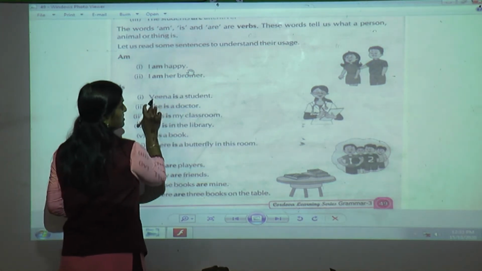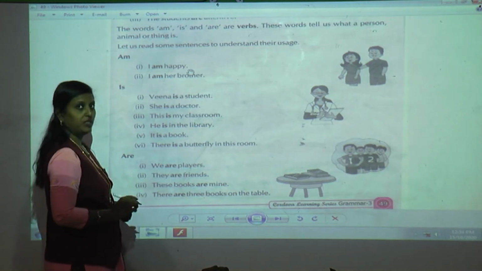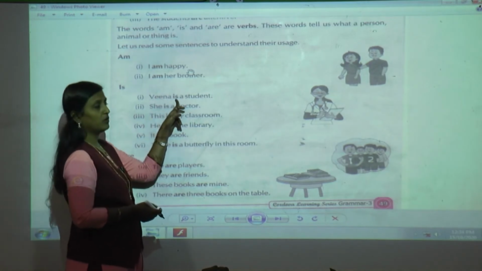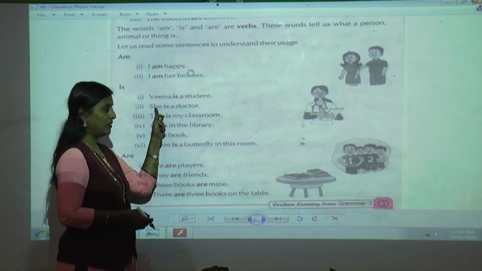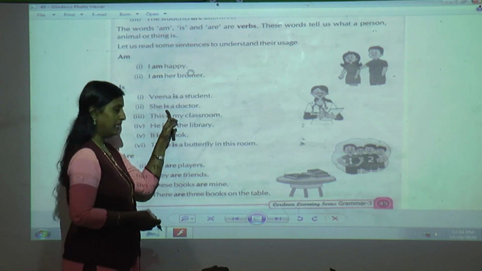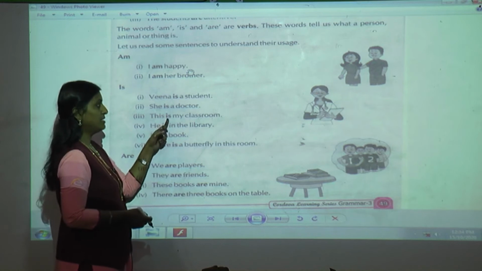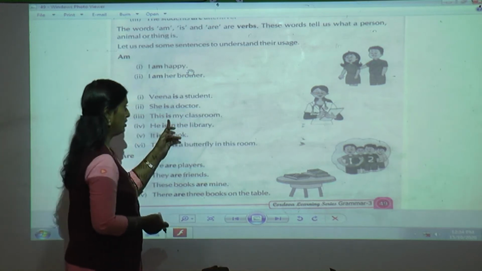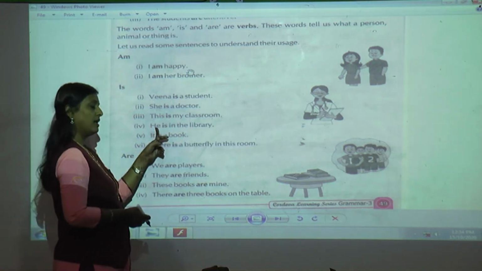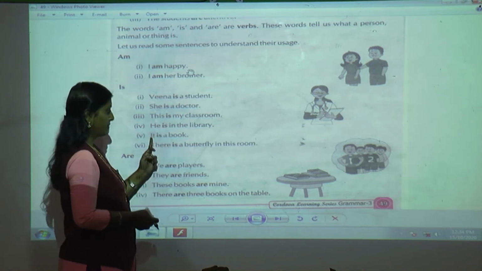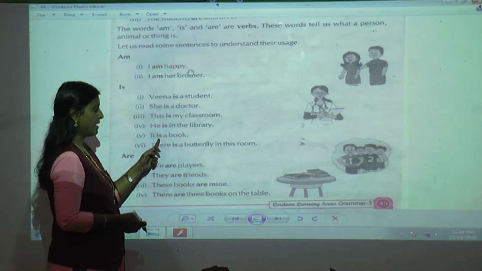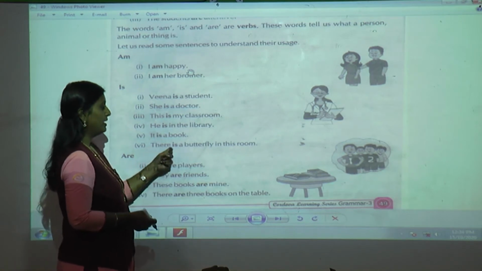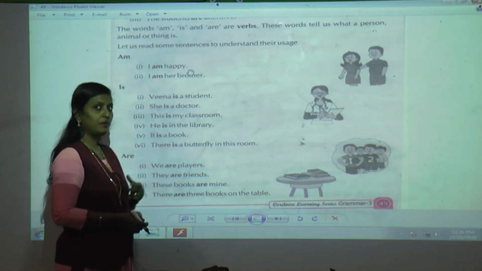Because now, can you see the subject Veena? Yes, Veena is singular. So, we are going to use is. Next, she is also singular. So, we are going to use is. Here, this is my classroom. It is singular. So is. He, again singular. It is a book. It is singular. So is. Next, there is a butterfly. Only one butterfly is there.